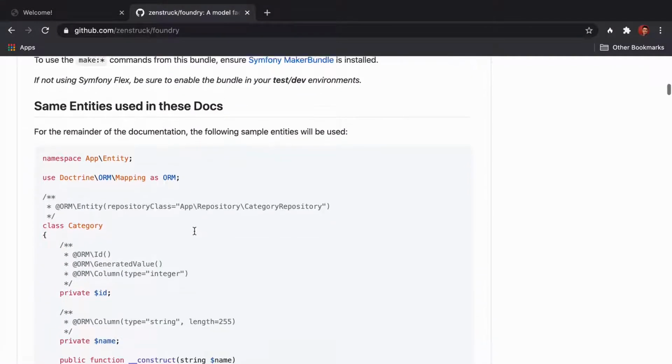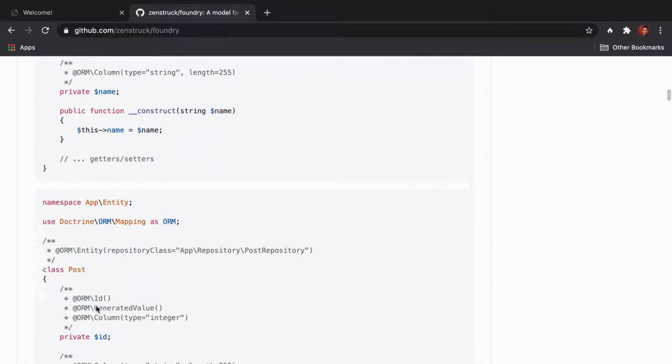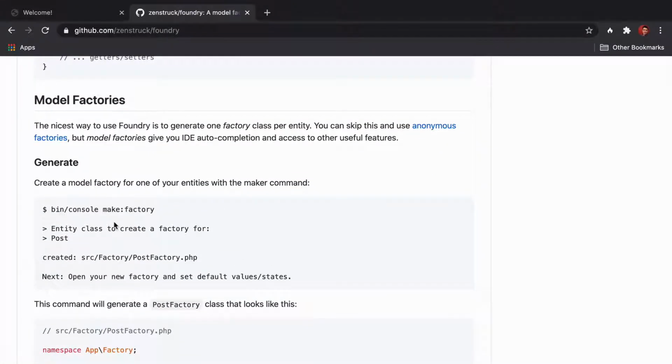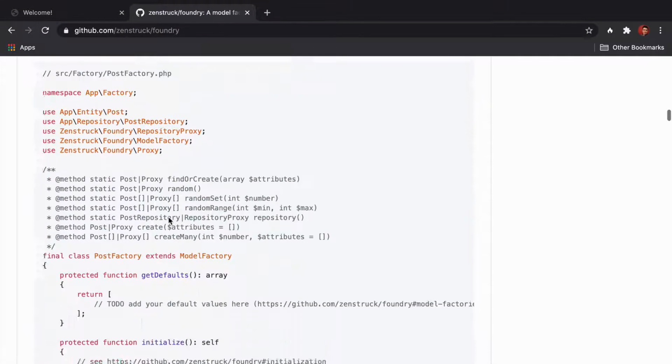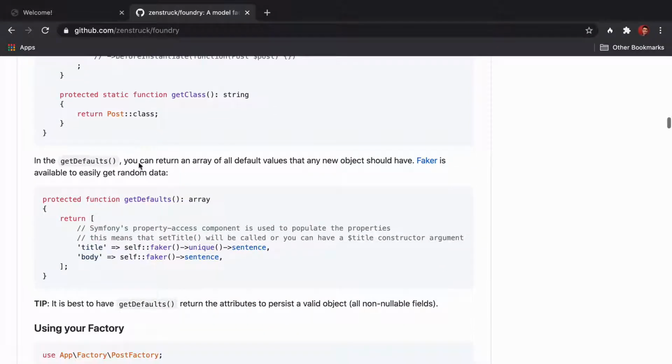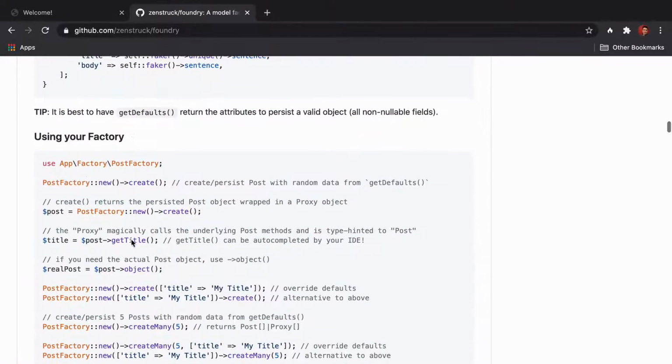Suppose you have entities like category or post. The idea is that, for each entity, we will generate a corresponding model factory. So, a post entity will have a post factory class, which will look something like this. Once we have that, we can configure some default data for the entity class, and then start creating objects. I know I explained that quickly, but that's because we're going to see this in action.